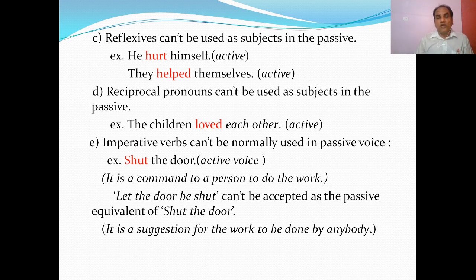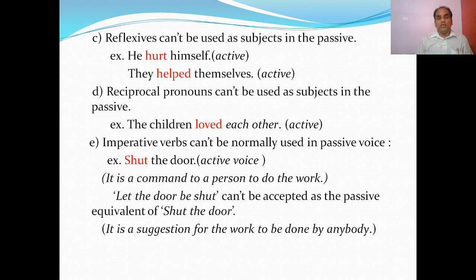Imperative verbs cannot normally be used in passive voice. Take the example, shut the door. This is active. This is an imperative sentence. Shut the door means you shut the door. It is a command to a person to do the work. You shut the door. But let the door be shut, some say, is the equivalent passive of shut the door.